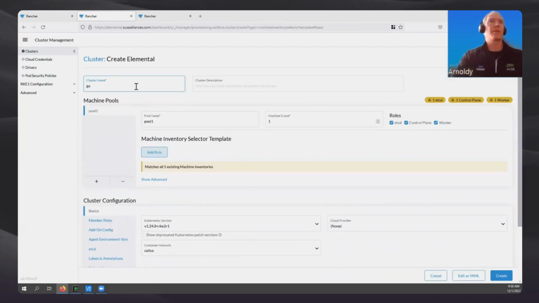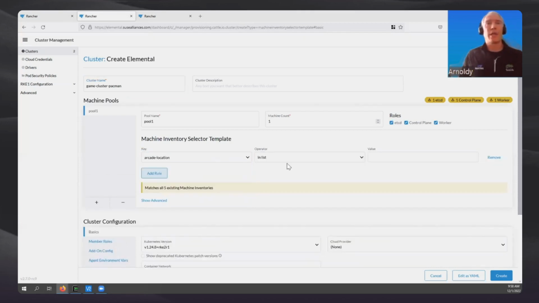I'm going to call this cluster game cluster Pac-Man. And in this inventory selector template, I'm basically creating rules to narrow down on which individual nodes in the inventory I want to deploy on. So I have two different arcades in my inventory, and I really want to work on that Toronto one. So I'm going to go ahead and add a rule that says arcade location is Toronto. So now I have three machines inside my inventory that could be selected from that.